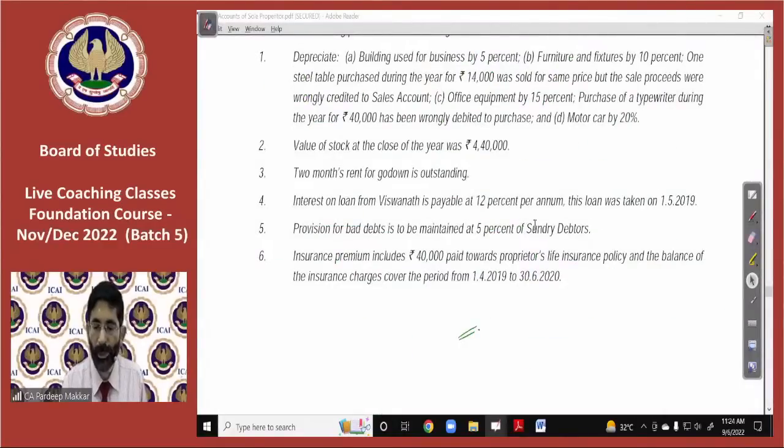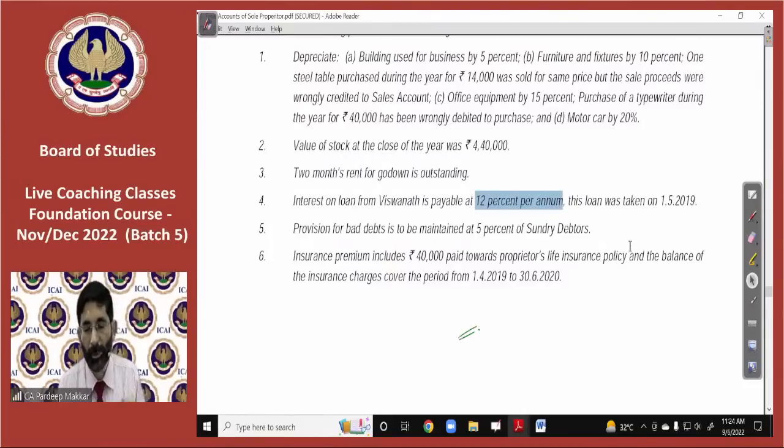Interest on loan from Vishwanath is payable at 12% per annum. This loan was taken on 1st of May 2019. So let's understand this concept also. What to do with it?